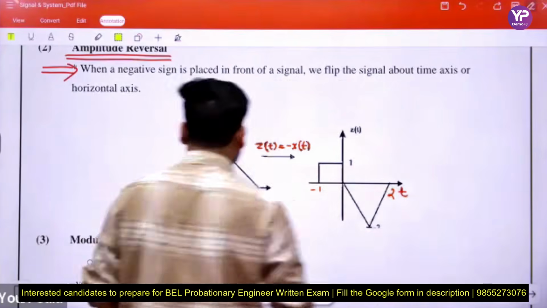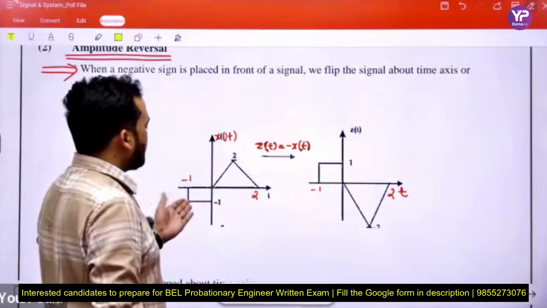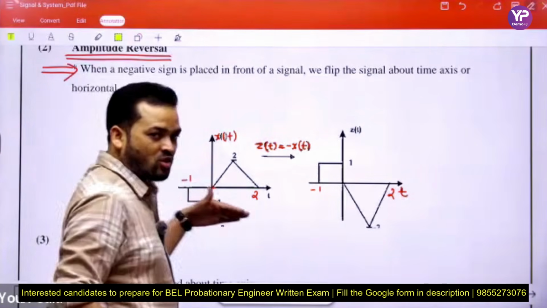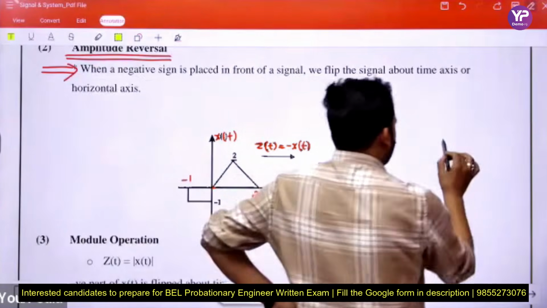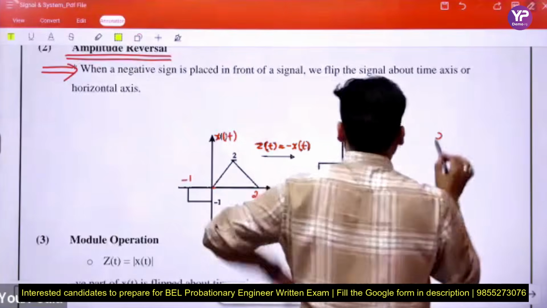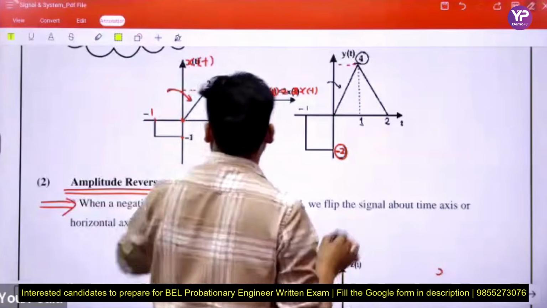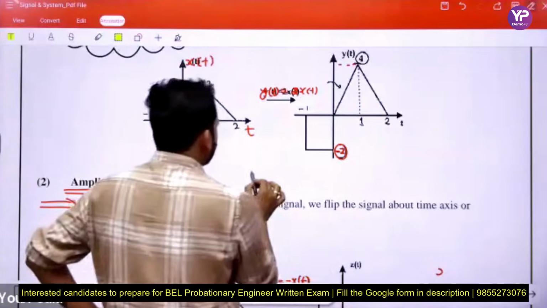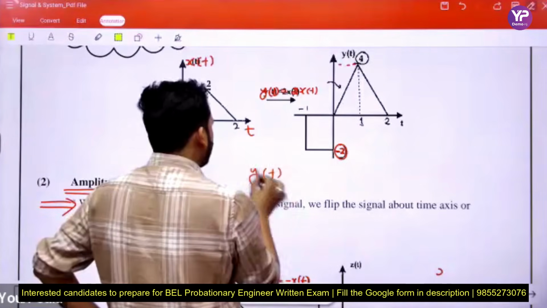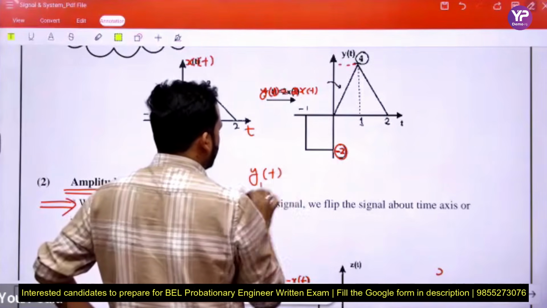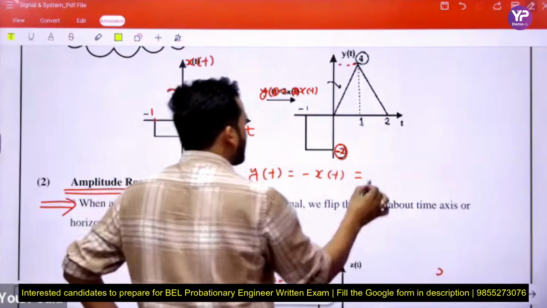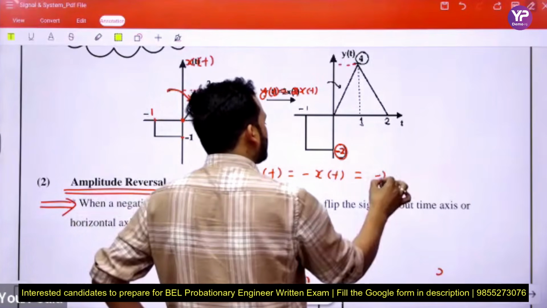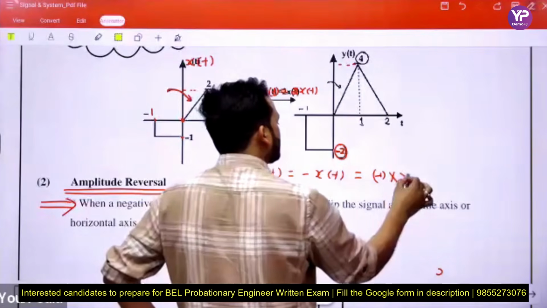This is the original signal. When we multiply by minus, here we see. If we consider the new signal y(t) equal to y1(t) equal to minus x(t), or minus 1 into x(t).